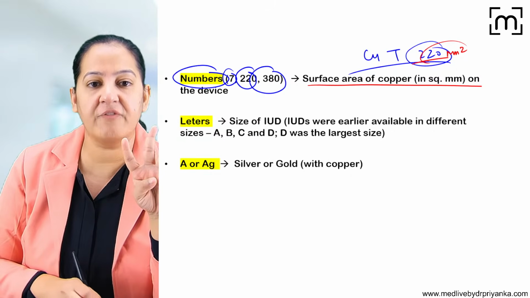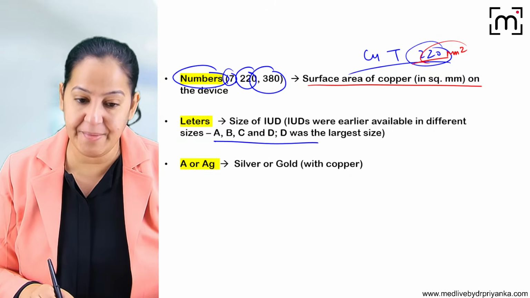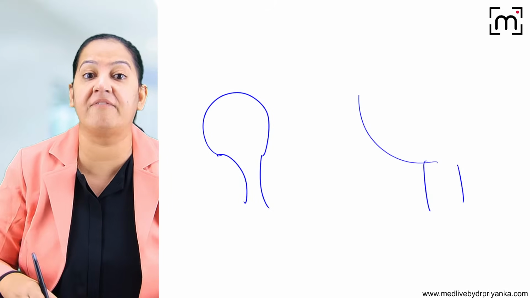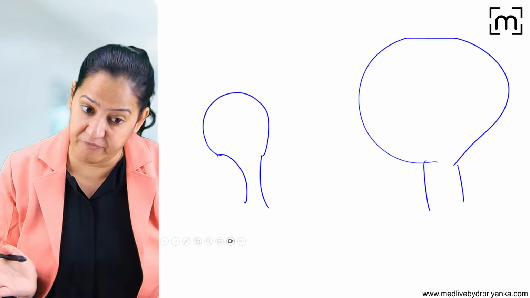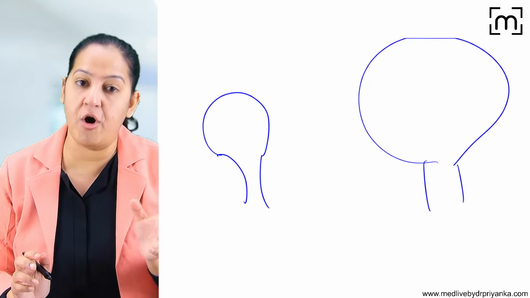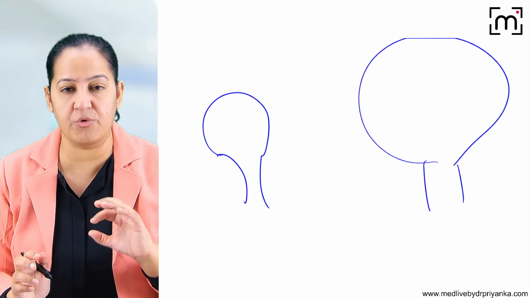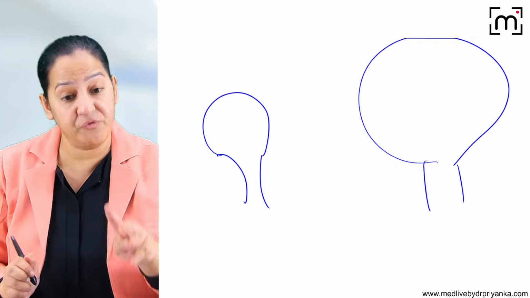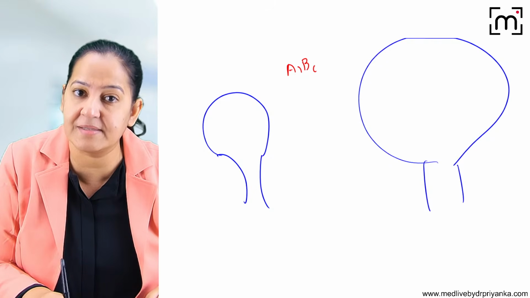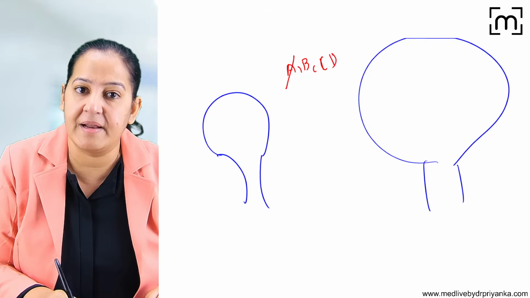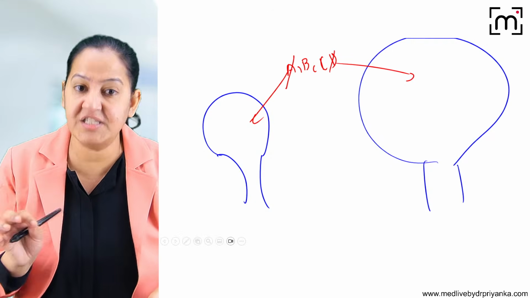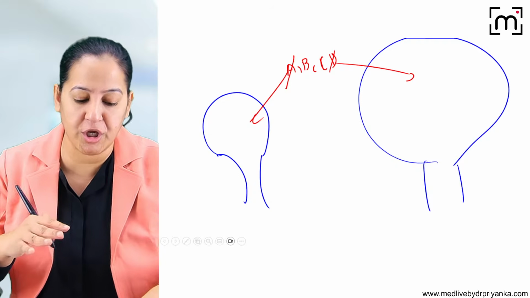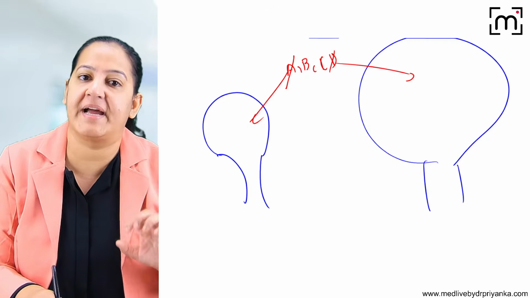Number 1. Number 2, there are 4 sizes available, A, B, C, D. Different females have different sizes of the uterus. Some females can have a small uterus, some can have a large uterus. Now sonography should be performed before inserting it. A gynecologist or a radiologist should perform the sonography and have a look at the size of the uterus. From female to female, the size can vary. So 4 sizes are available, A, B, C, D, and the letter represents the size. A is the smallest available, and D is the largest one. So judge the size of the uterus of that particular female in which you, being a doctor, are going to insert the IUCD, and you decide the size for that.